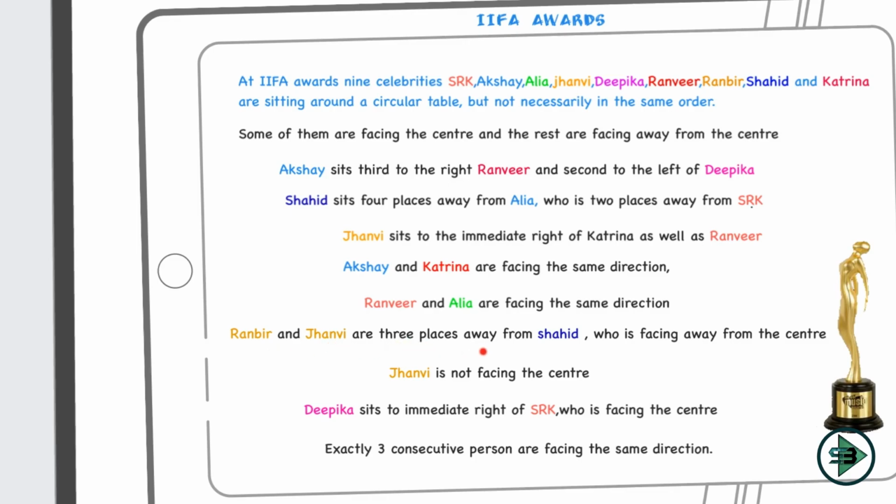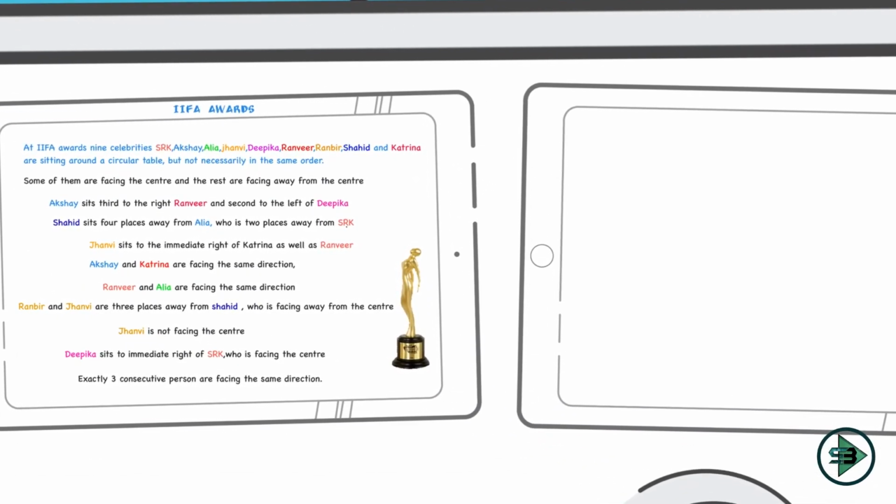Ranveer and Janvi are 3 places away from Shahid, who is facing the center. Now this is my first link. Shahid is facing the center. This is where I'll start, and I'll plot other celebrities by knowing the information of Shahid. So let's start by plotting this. First I'll draw my table.